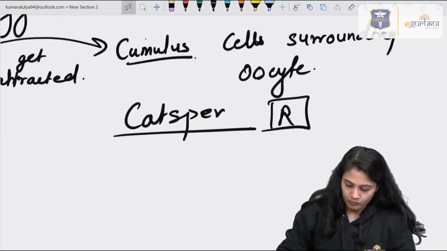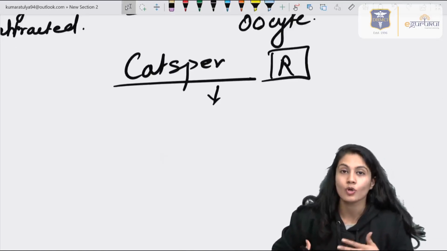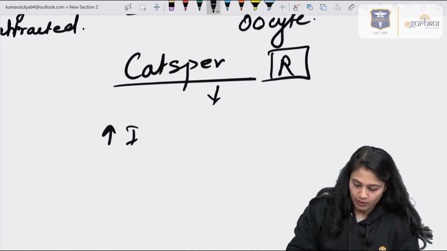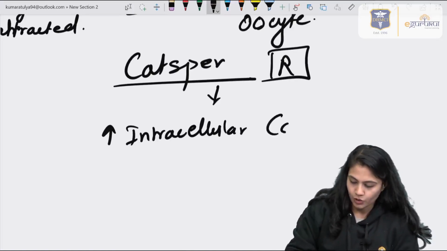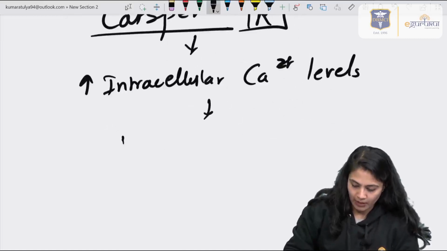Now, if this progesterone acts on that receptor, it not only shows the direction, but it increases the intracellular calcium levels in the sperm and makes it hyperactive.